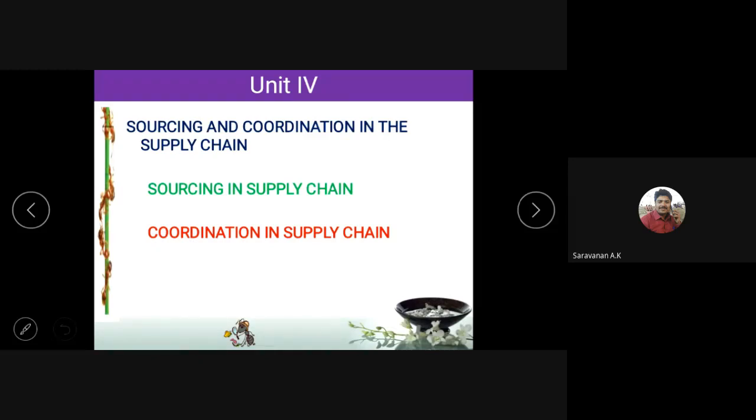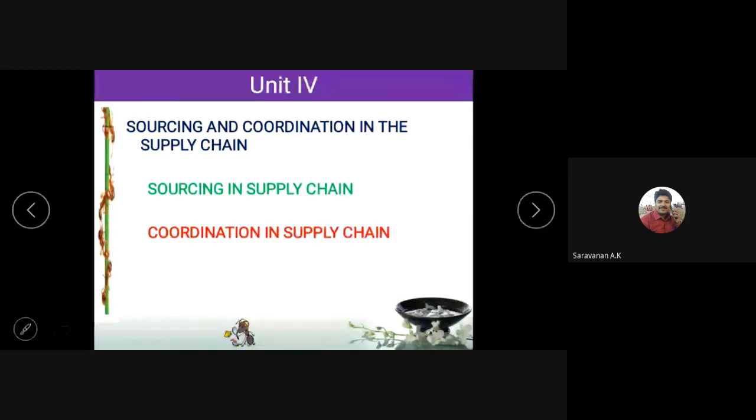For the lorry owner, yes, it is correct for his profit. But for us, it gets delayed. So there should be coordination between the various elements in the supply chain. The lorry owner has to coordinate with the shop owner, the delivery section or the stockyard, and they have to coordinate with the customer. Everybody coordinates with each other, and only then is it possible to get the product to the customer in time. So this coordination is essential.